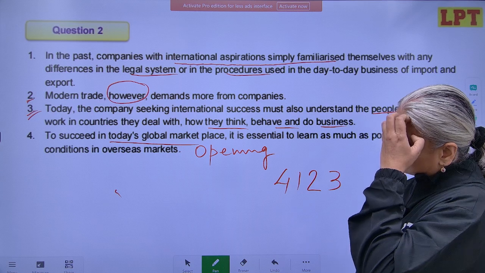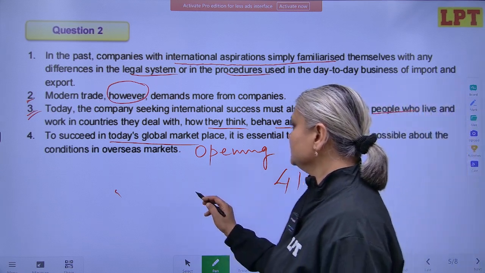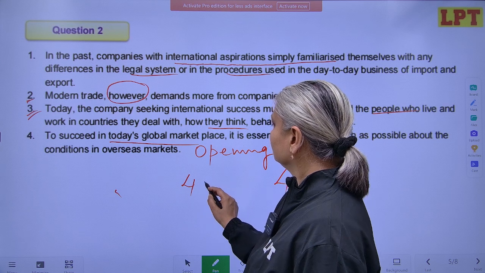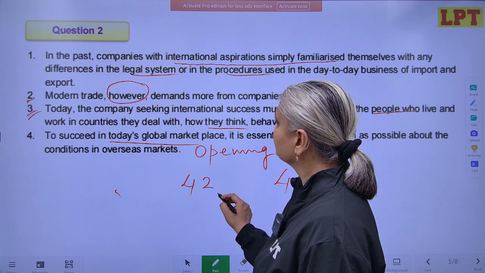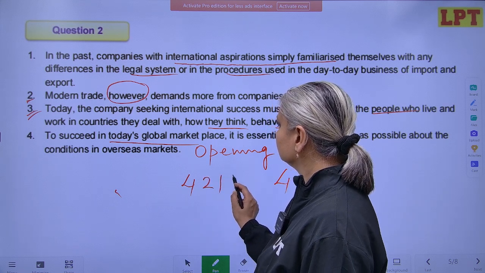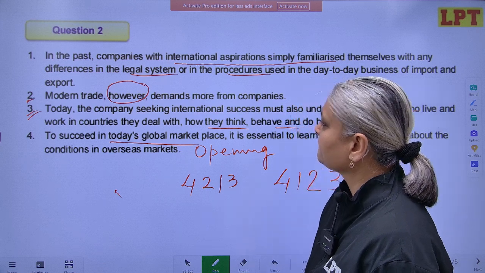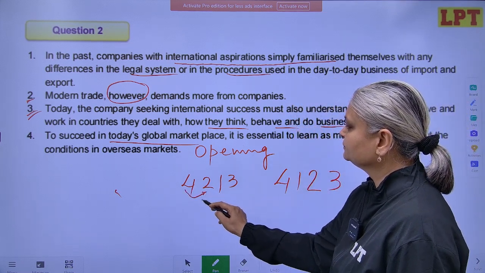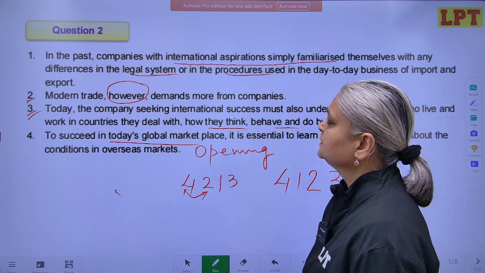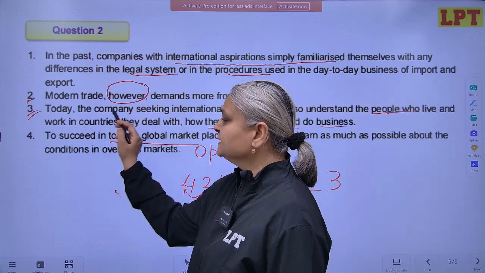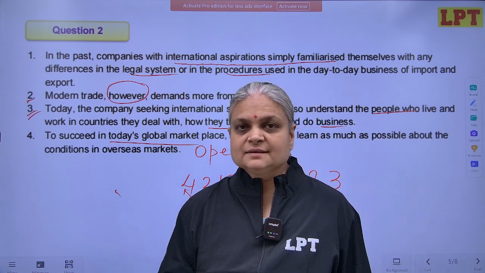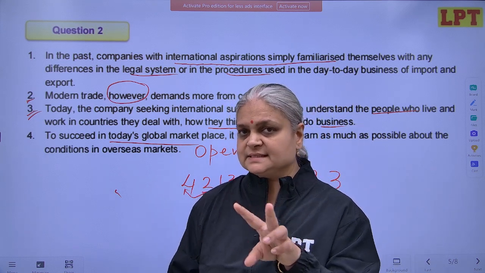Can I have any other sequence? Say for example, can we go with 4, 2, 1, 3? Can we have a sequence of 4 and 2? Think about it. If I have "however" here, when will I use "however"? When I'm contradicting the previous sentence, isn't it?